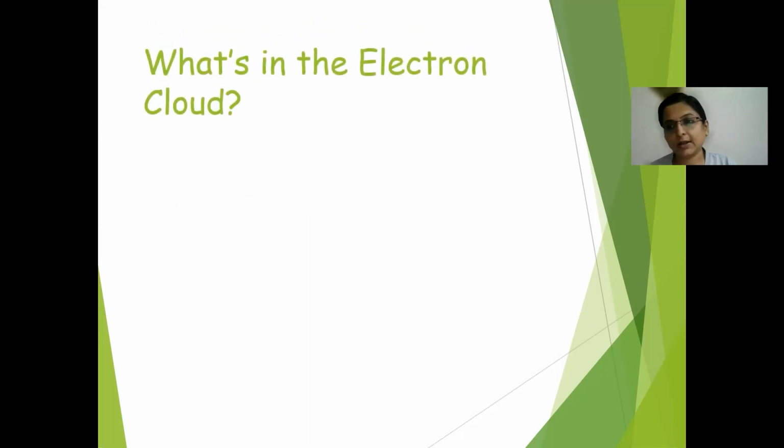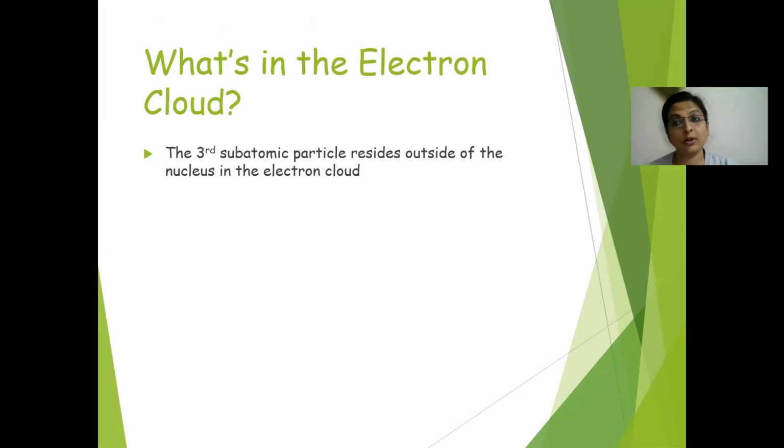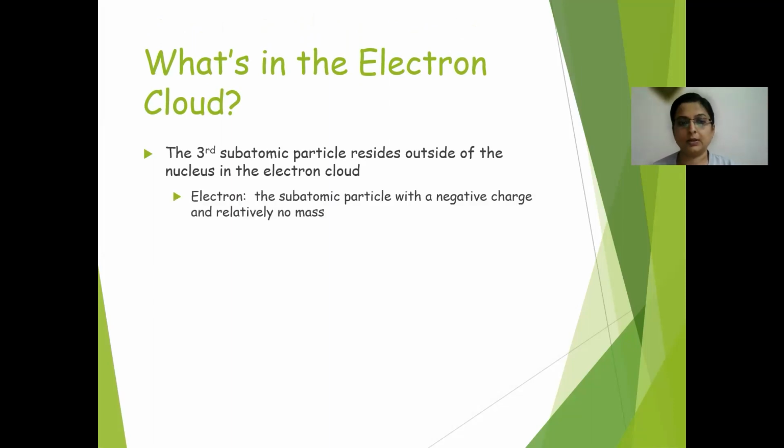Now, what is an electron cloud? The space where the electron is present is called the electron cloud, and the electron is the third subatomic particle of an atom. In the nucleus there are protons and neutrons.